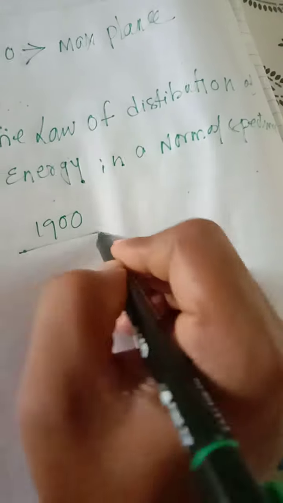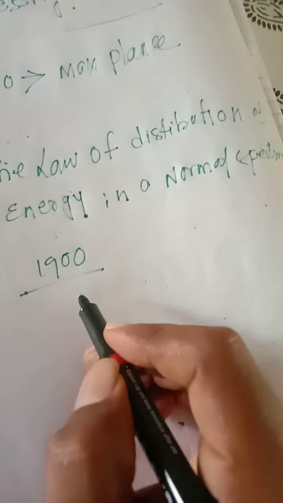This is the title of the paper, in 1900.